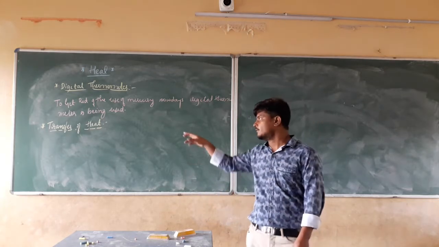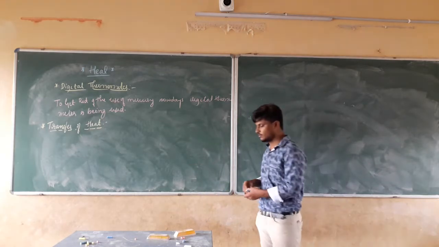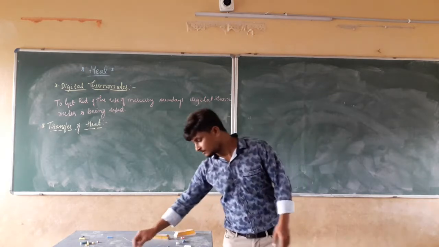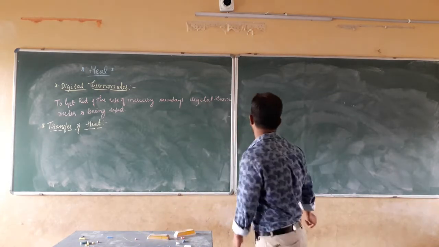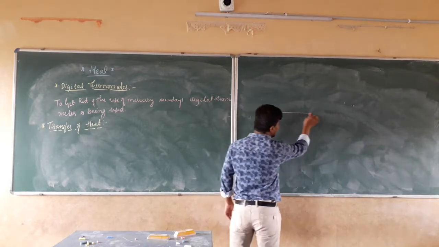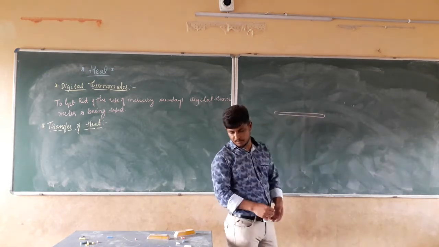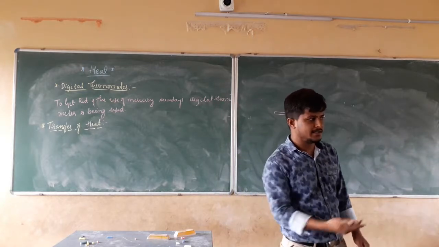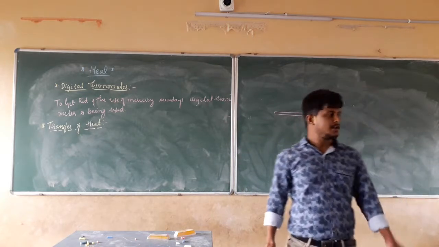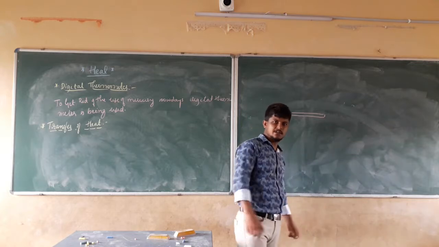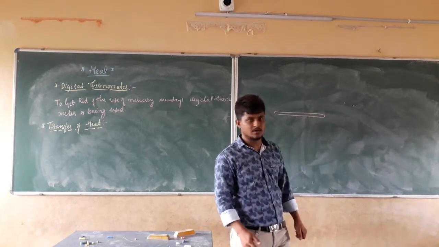For studying the transfer of heat, we are going to do an activity. I am going to use an iron or aluminum plate. You can take the iron plate or aluminum plate, or a table, or the iron fillings present outside in our houses or school.